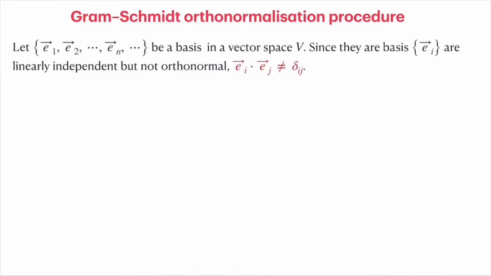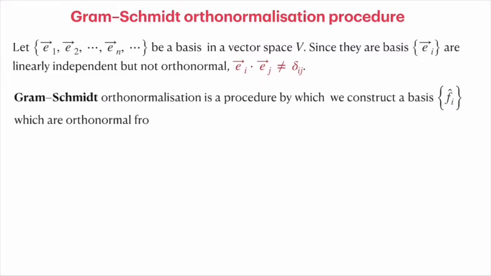That is, their dot products with respect to each other need not be zero, or the vectors themselves need not be unit vectors. The Gram-Schmidt orthonormalization is a procedure by which we construct a new basis f_i, which are orthonormal, from the basis e_i, which are not necessarily orthonormal.